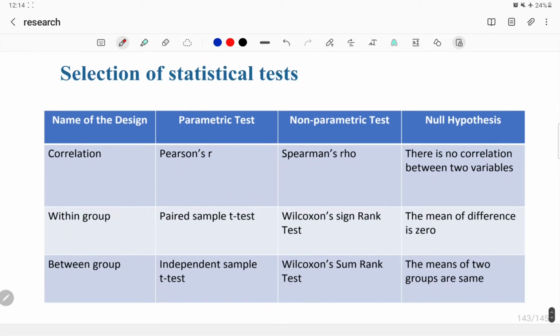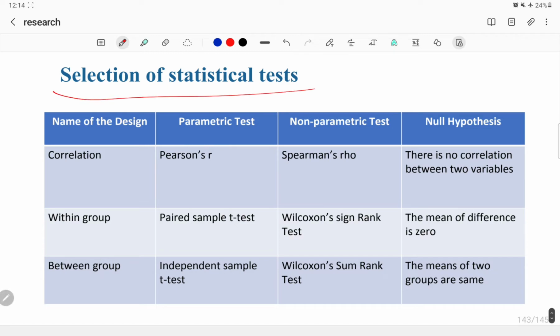Now the main different statistical tests. First is correlation, when we have to correlate two things. For example, heart rate with breath rate, or heart rate and cholesterol level.